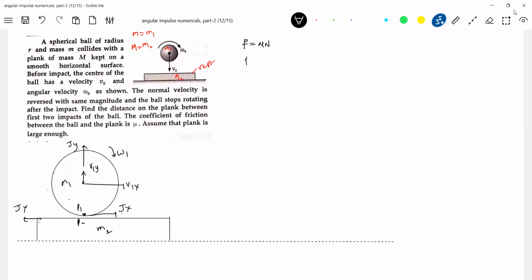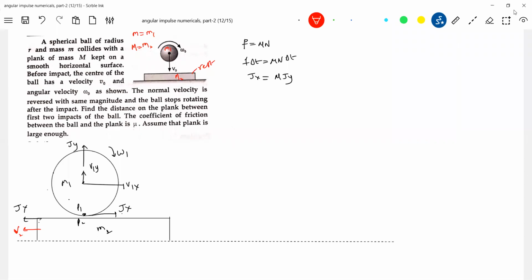Suddenly this friction will act, and F equal to mu N. Friction will act suddenly, F into delta T, so mu N delta T. F into delta T is Jx, equal to mu Jy. So this is the impulsive friction Jx here. Similarly, the impulsive friction on the plank, sir, why? Because of action and reaction. If friction acts on the sphere towards right, friction should also act on the plank towards left. Action and reaction are equal and opposite. And just after impact, the velocity of the plank will be like this.